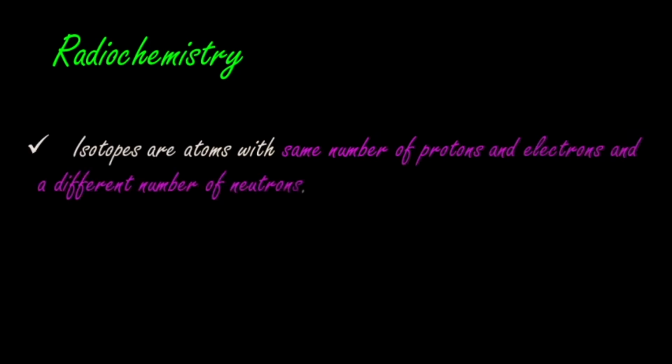In the last class, in 9th standard, you studied the different types of isotopes, isobars and isotones. Do you all remember? So what is meant by isotope? Anyone answer it. Isotopes are atoms that have the same number of protons, that is, the same atomic number, and a different number of neutrons. That is called an isotope.